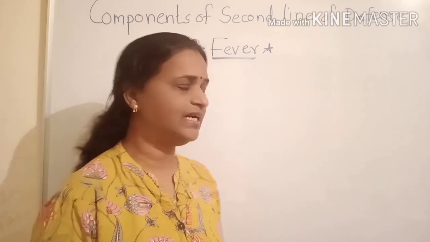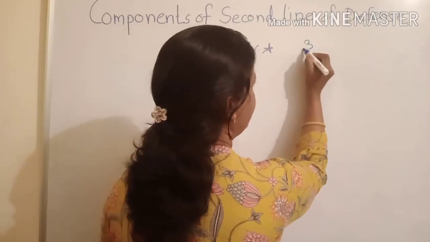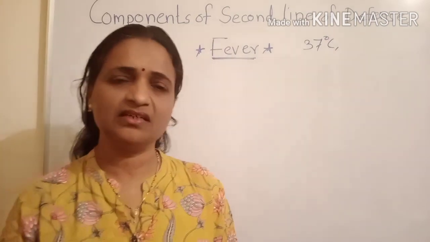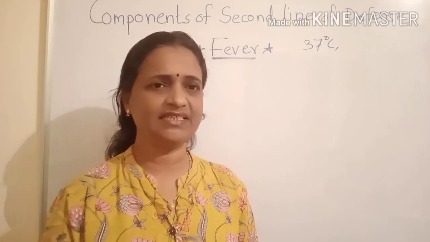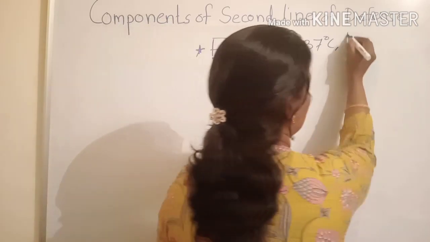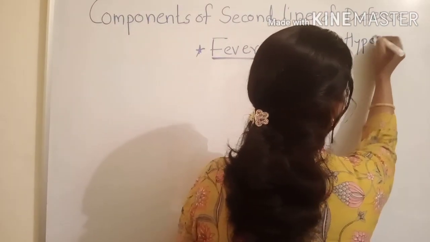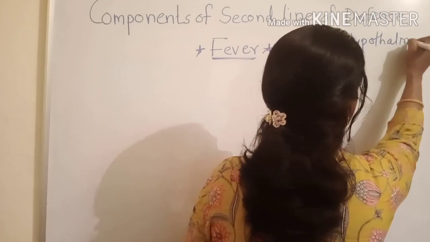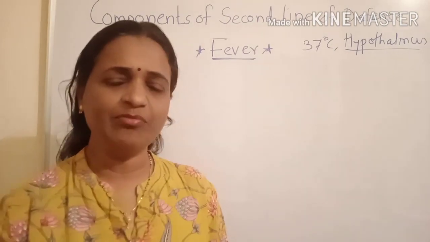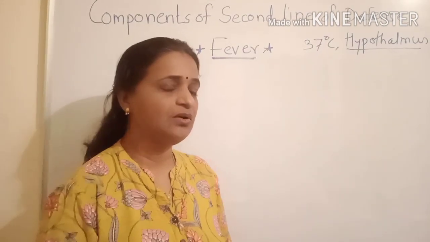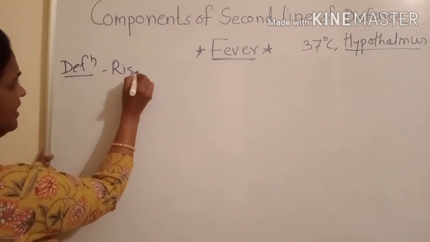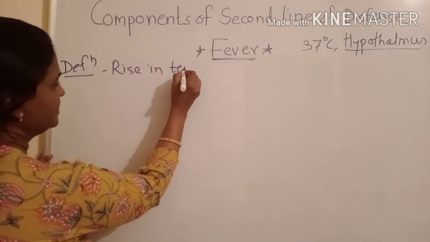Now all of you know that our normal body temperature is 37 degrees Celsius, and it is controlled or stabilized by an organ. Which is that organ? That organ is called the hypothalamus. This hypothalamus is our thermostat which stabilizes our body temperature. Now fever. Here fever is nothing but a rise in body temperature.